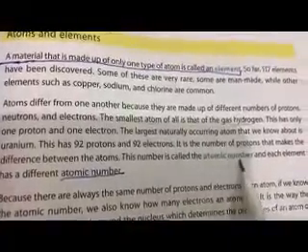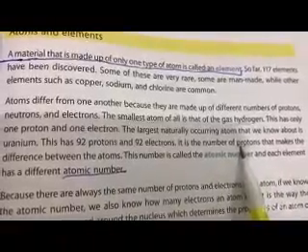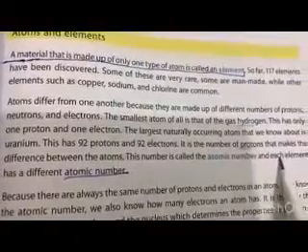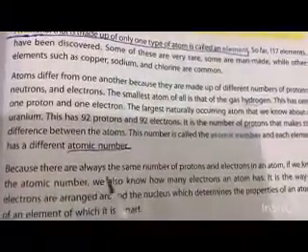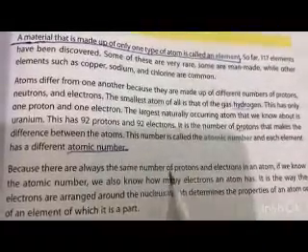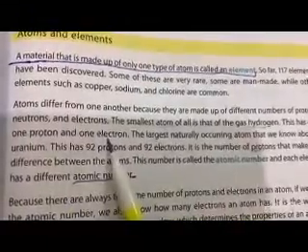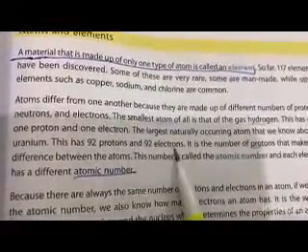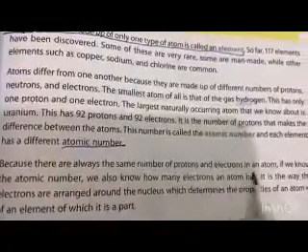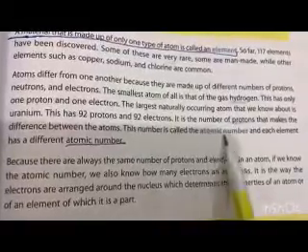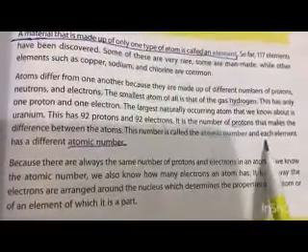This number is called the atomic number. And each element has a different atomic number. There are always the same number of protons and electrons in an atom. If there is one proton in hydrogen, there is one electron. If there are 92 protons, there are 92 electrons. As we have already said, the atomic number will be different for each element.